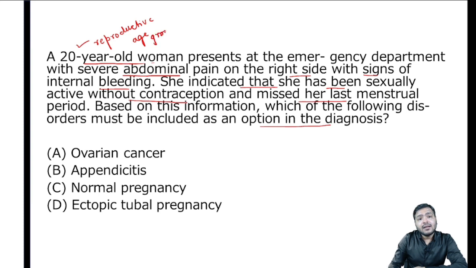Apart from that, she has severe abdominal pain on the right side with signs of internal bleeding. She has been sexually active without contraception and missed her last menstrual period, which again gives you a hint.